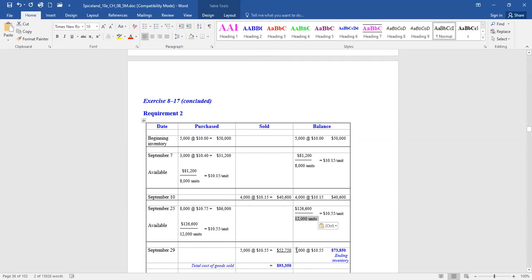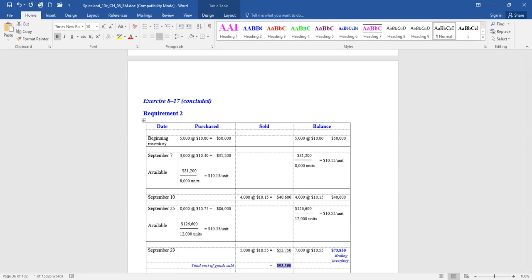We just sold 5,000, so we have 7,000 left that have an average cost of $10.55 each. So the inventory balance on September 30th, $73,850. That's what's left. Our cost of goods sold balance would be the $40,600 plus $52,750, or $93,350.